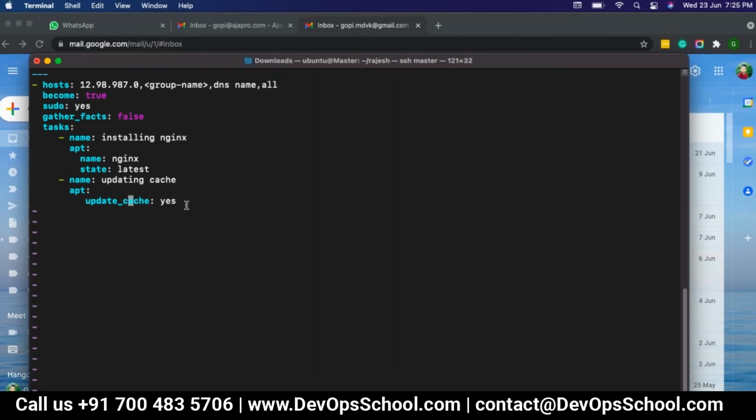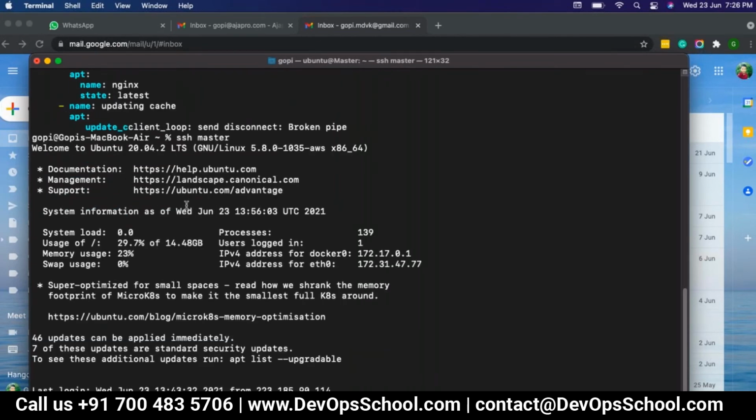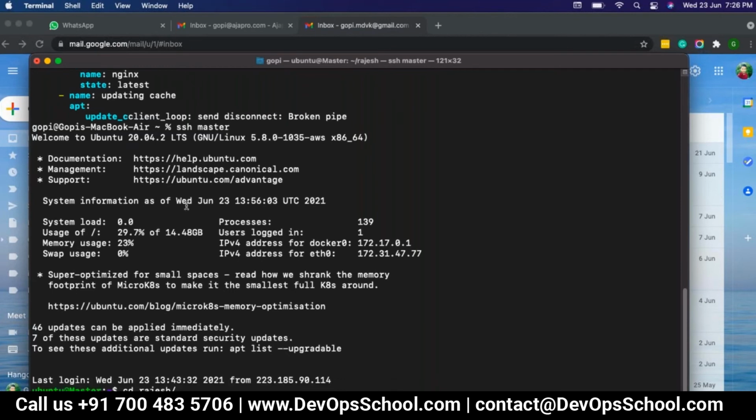And that slave server should be the particular distribution you are using. Like if you're using an apt module, it should be Ubuntu. If you are using a yum module, it should be CentOS. If you want to check it out, what I will do is cd Rajesh, ls.